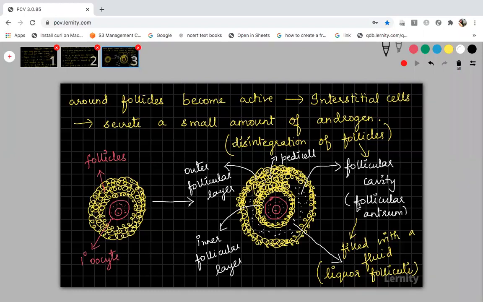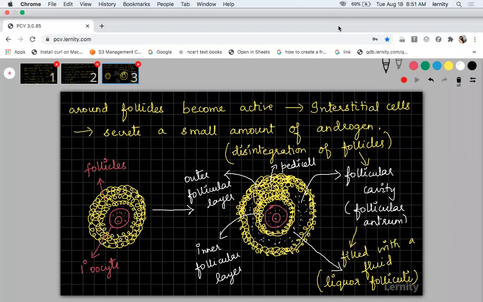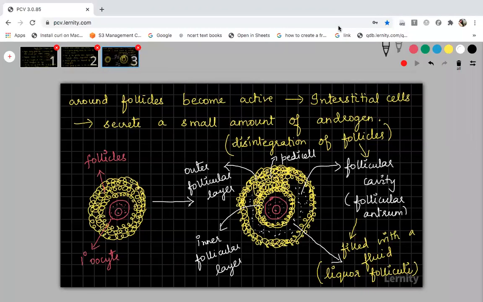The follicular cells which are present surrounding the primary oocyte, after birth, these follicular cells will start disintegrating. They will disintegrate by means of the phagocytosis process and will be disposed of from the ovary. After this disintegration, a cavity is formed wherever the follicular cells have disintegrated, and that cavity is called the follicular antrum, which is filled with the fluid called liquor folliculi.